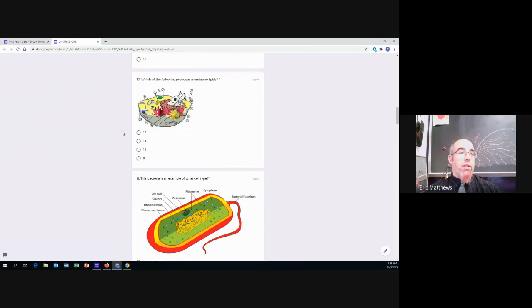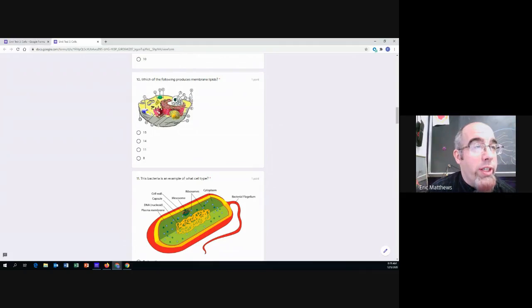Number 10, same picture again. Which of the following produces membrane lipids? So, does number 15 produce the membrane lipids? 15 is this dark line around the outside. It's labeled right over here.